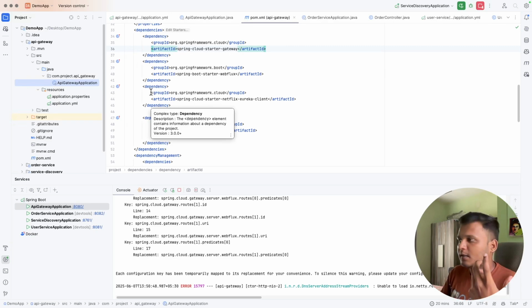Yeah, so this was the implementation of API gateway, and I hope you are clear on why we are using the API gateway, and what the benefits of using the API gateway are, right?